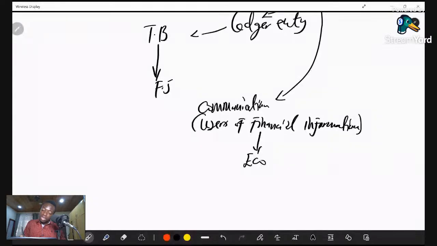Please, let's take note of this: economic decisions. So that is the issue about communication. Once we communicate the FS, which is the financial statement, to the users of this financial information, they will use that to make what we call economic decisions. Because as we move along, you get to know that every user has his or her own interest when it comes to financial statements.